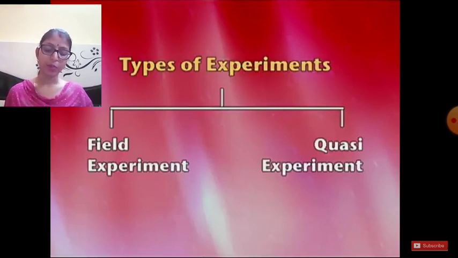Okay. So in such types of experiments, the independent variable is selected rather than varied or manipulated by the experimenter. For example, in the experimental group, we can have children who lost their parents in the earthquake, and in the control group, children who experienced the earthquake but did not lose their parents. ठीक है.